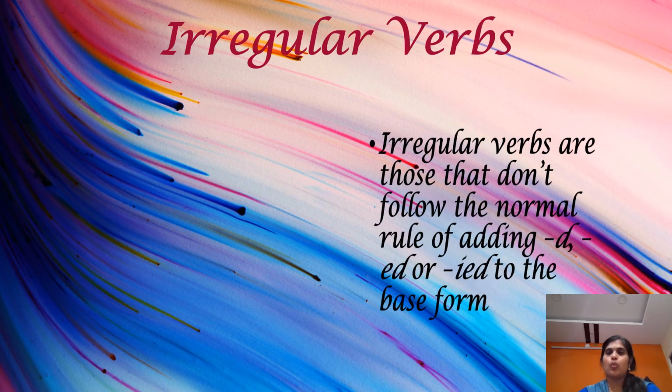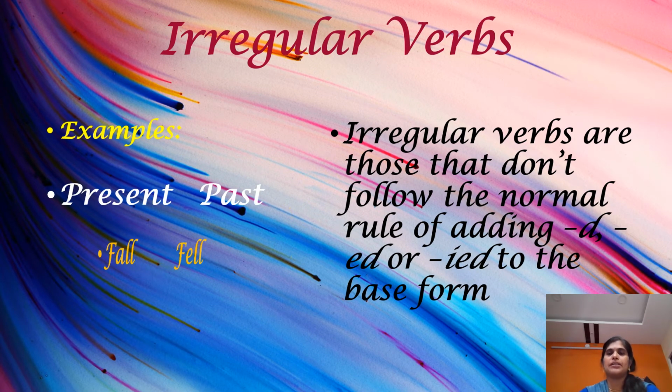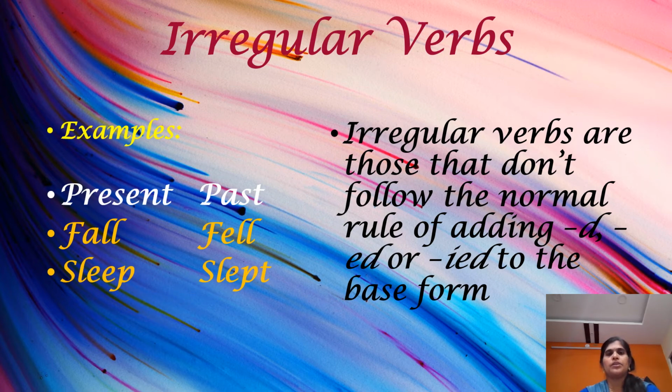Children, here we are with the second part of our simple past tense, that is irregular verbs. What are irregular verbs? Let us see. Irregular verbs are those that don't follow the normal rule of adding d, ed or ied to the base form. That means here, in order to change the word from present tense to past tense, we need not add the letters d, ed or ied to the base form. Here the word totally changes its spelling and its form. Those words are called irregular verbs.